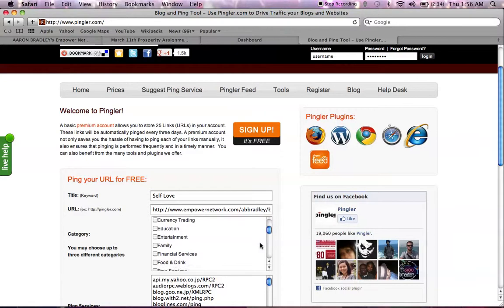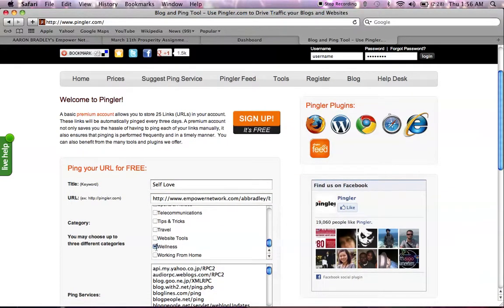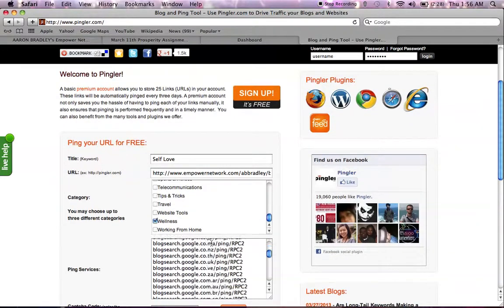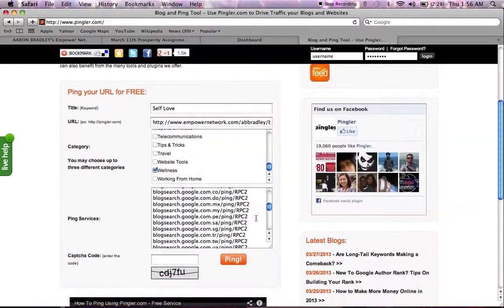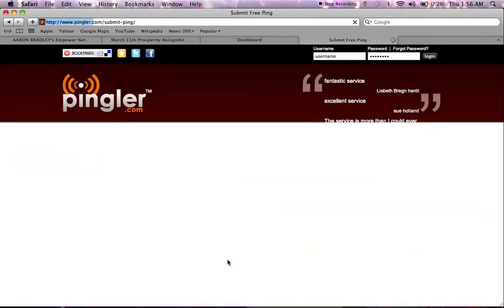So let's just scroll down here. Loving yourself, free services, hobbies. You can do it under anything that relates to it. Online business, you can store it under other, religion, telecommunications, travel, wellness. You can store it under wellness if you would like. And if we scroll on down, of course, enter this to make sure you're a human being. And let's just click ping right there.